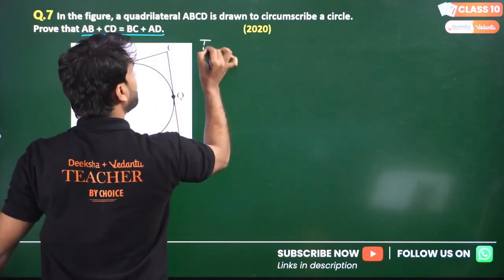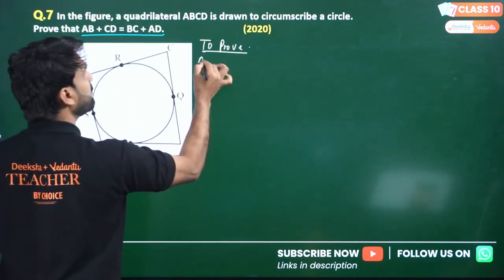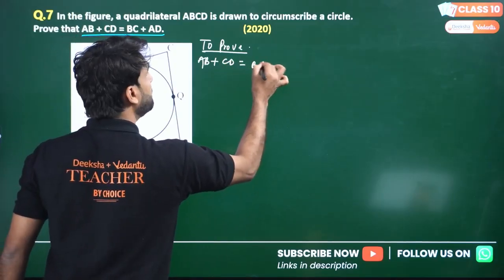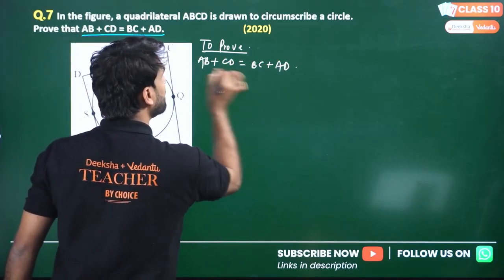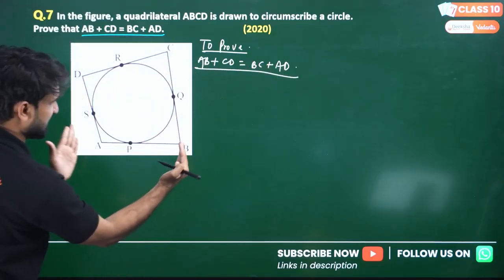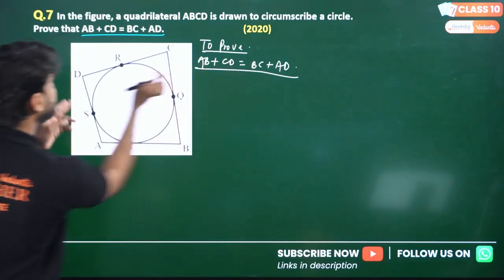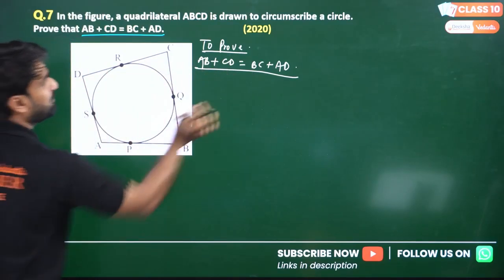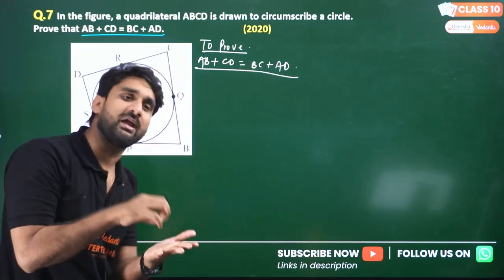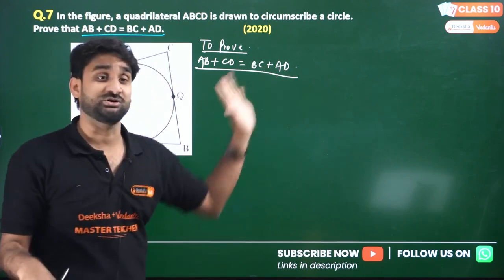So what we have to prove? To prove AB plus CD is equals to BC plus AD. We have to prove this, right? So if I ask you how you can get AB, AB is this, and AB is summation of AP and PB. CD is this, and CD is the sum of DR and CR. BC is this, BC is the sum of BQ and CQ. So you have to write in such a way that while doing the addition, you can get this relation directly.